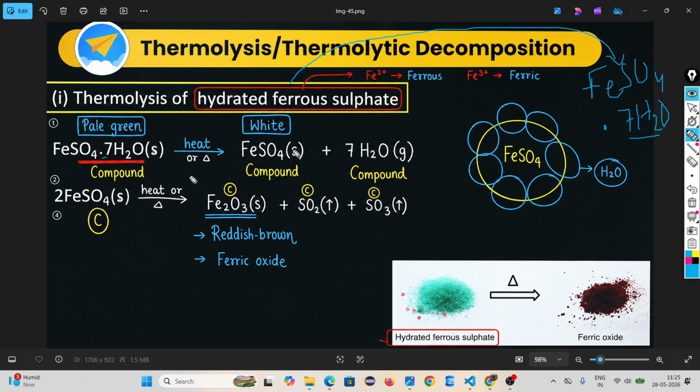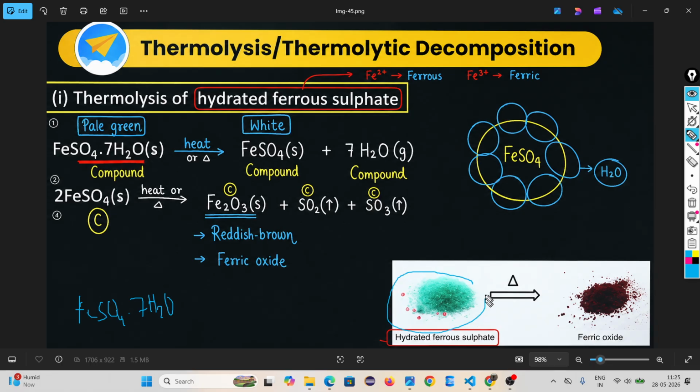Here we are learning which type of decomposition? Thermolysis, and it is a compound. We have to provide heat energy because we are reading under thermolysis. Heat can also be written as delta. First look at the reaction. Ferrous sulfate, FeSO4.7H2O, is pale in color. Look, this is the ferrous sulfate. Are you looking at this color?